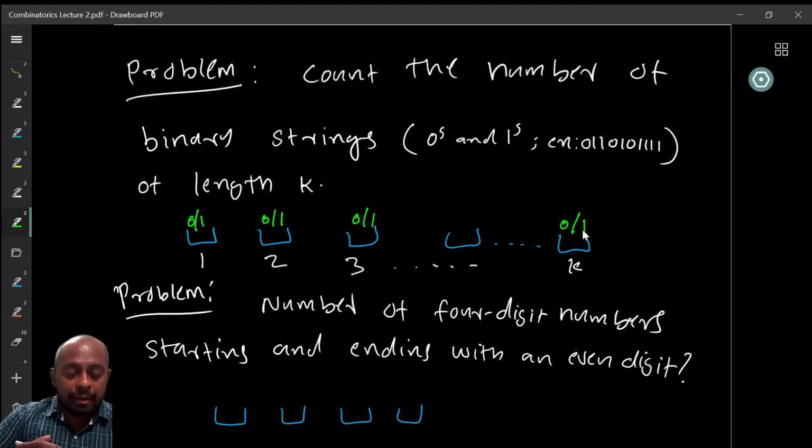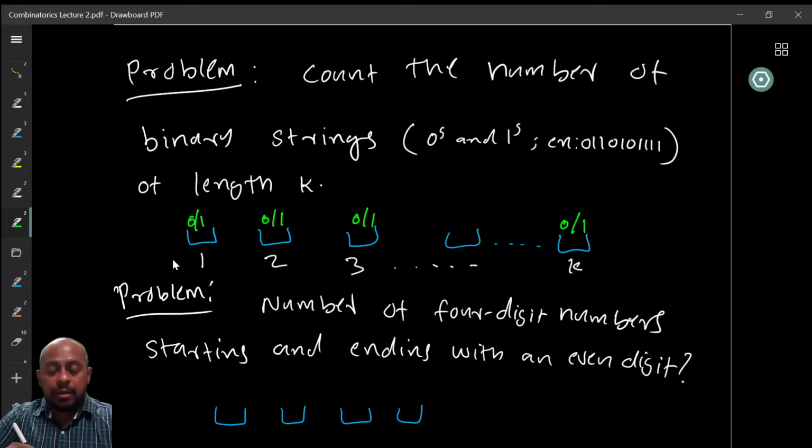Now I can put 0 or 1 at the first place, and without worrying about what happened there, I can put 0 or 1 at the second place, one of them, right? Exactly one of them I can put at each of the k different places. So this says that I have exactly two possibilities for the first position, 0 or 1, and exactly two possibilities for the second position. And whichever I choose for the first position, I can still choose the second position without worrying about what happened there. So they are basically independent. So I can decide this independently, right? Like what to write here.